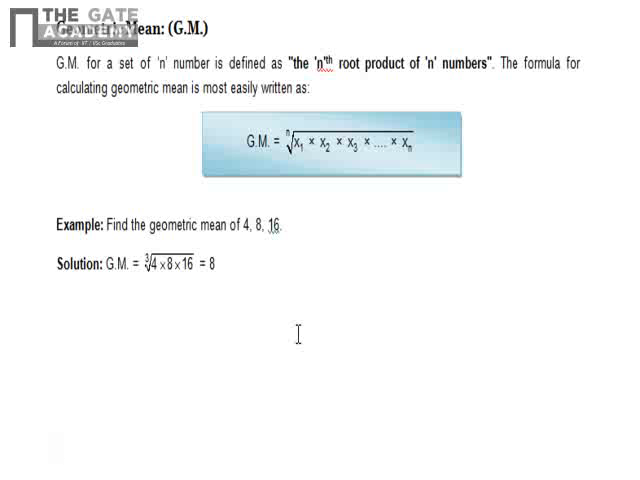Now we'll see another type of mean, that is geometric mean. The geometric mean for a set of n numbers is defined as the nth root of the product of the n numbers. The formula for calculating geometric mean is mostly written in this format: there are n numbers and you have to take the nth root of the product of those n numbers. For example, find the geometric mean of 4, 8 and 16. There are 3 numbers, so we have to multiply 4, 8 and 16, and then take the cube root of that product. The answer is 8.